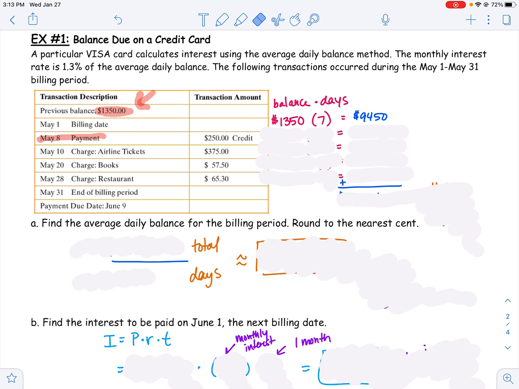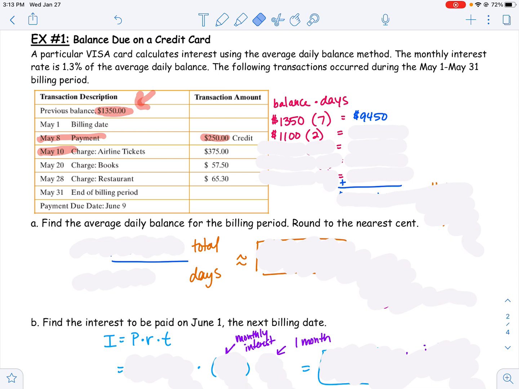All right, but it looks like on May 8th we made a payment. We made a payment of $250. So that means our balance actually went down. It was at $1,350. If I subtract my payment of $200, my balance now is $1,100. And my balance was $1,100 on May 8th, May 9th, but it changed on May 10th because then I made a purchase and bought airline tickets, right? So the balance was $1,100 for May 8th and May 9th for 2 days.